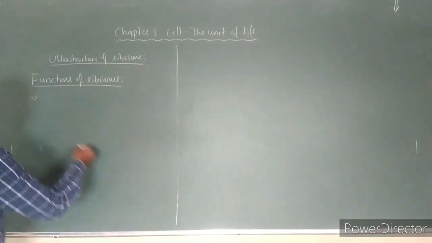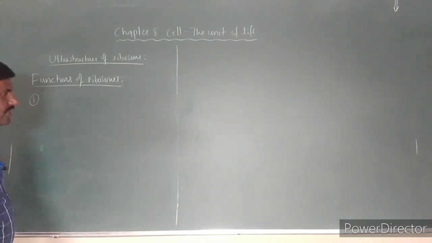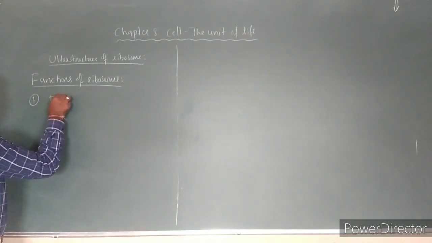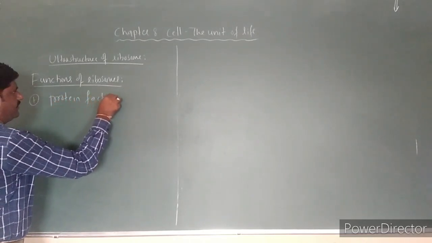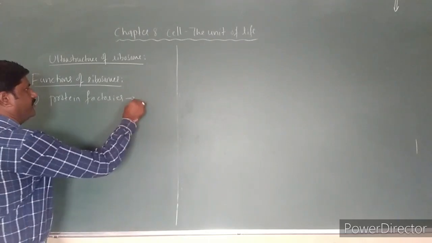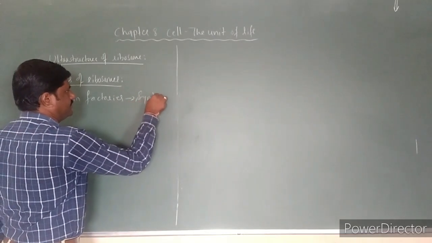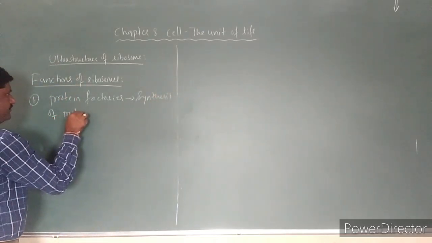Function number 1. These ribosomes, as you already know, are called protein factories. They help in the synthesis of proteins.